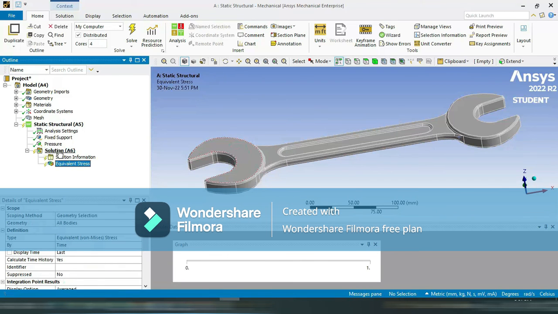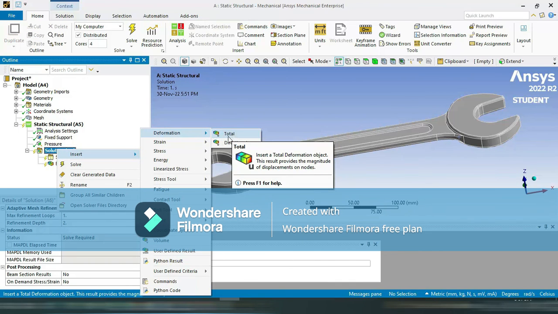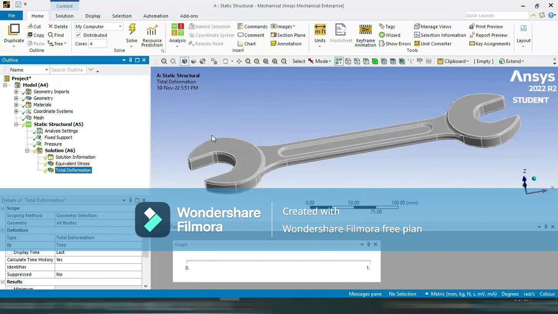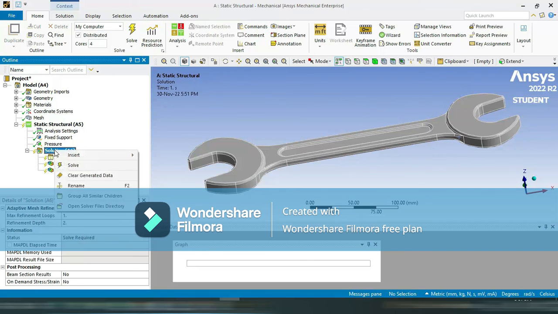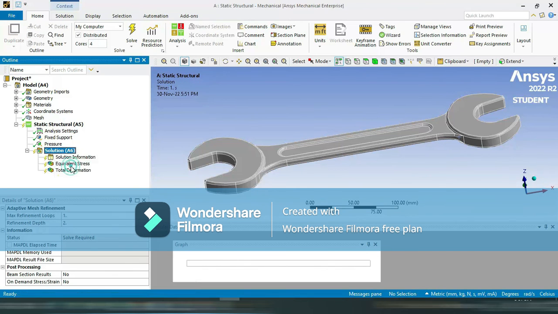Okay, again I want deformation. So here I want total deformation, so I am selecting this total deformation. Okay, so now the last step is the solution, that is solve. So go here, solution, same process, right click and say solve.